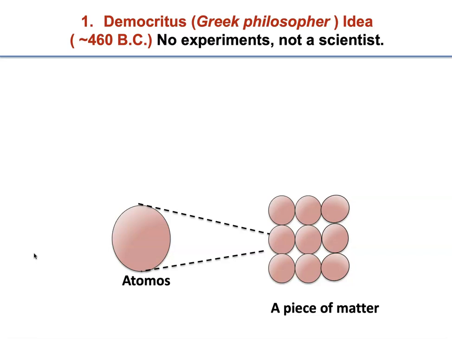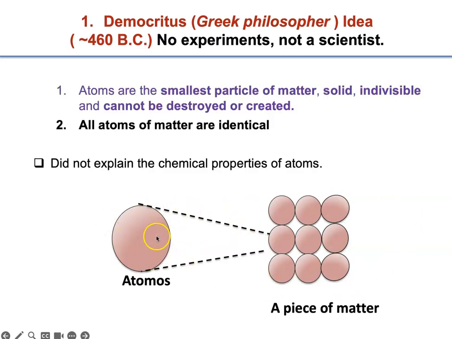He did not do any experiments, and as he cut particles, he came up with the smallest particle. He said that atomos, or atoms, was the smallest particle of matter. It was solid, indivisible, you cannot divide it, and it is indestructible, it cannot be destroyed or created.